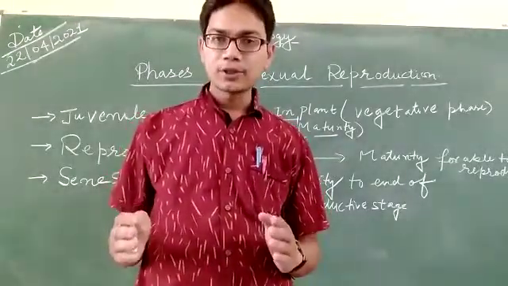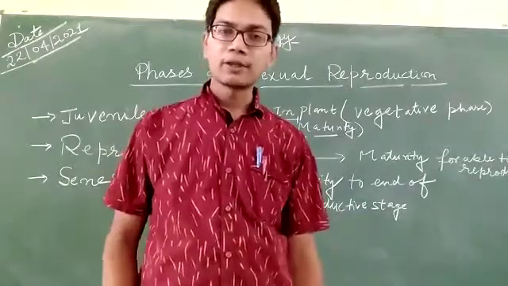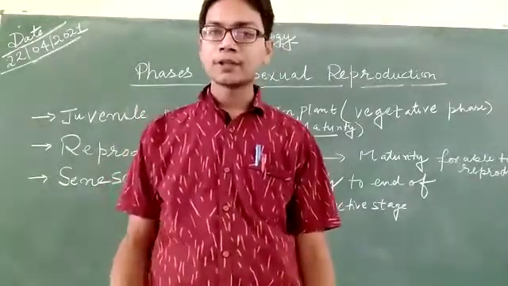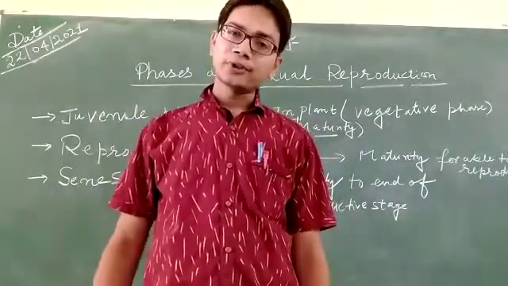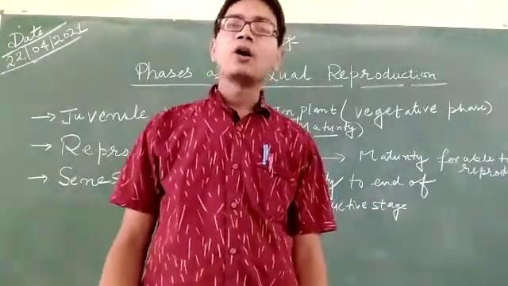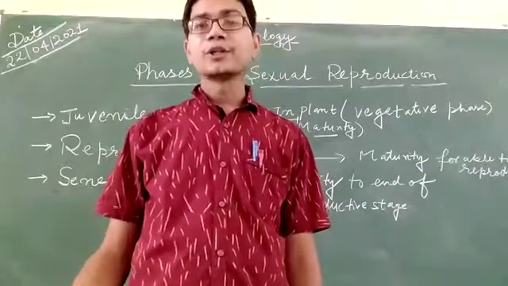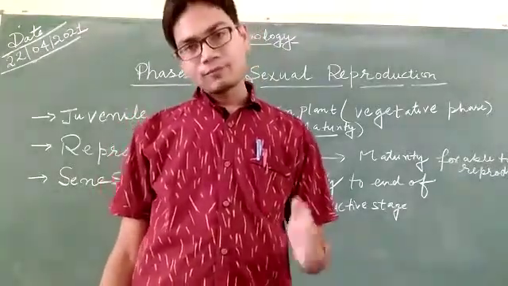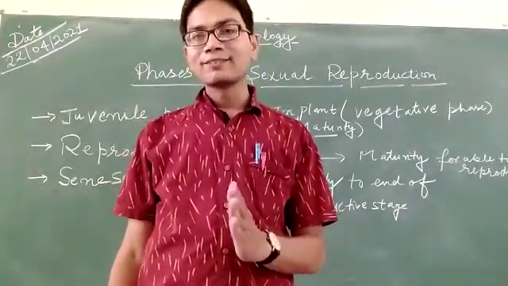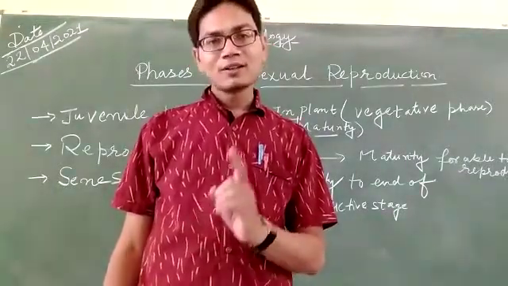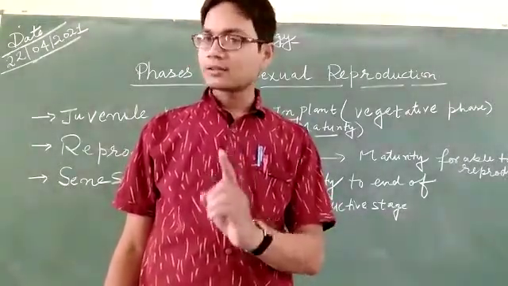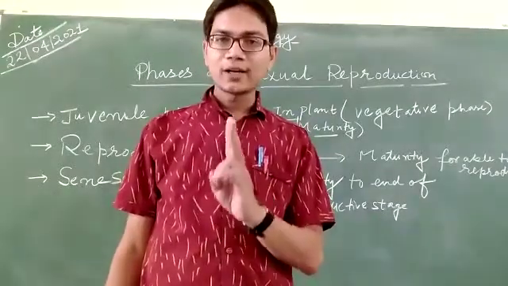In asexual reproduction, a single parent is involved, but in sexual reproduction, both mother and father are involved. So here I am going to tell you about the phases of sexual reproduction. Let me recall the differences again. In asexual, a single parent; in sexual, two parents are involved.